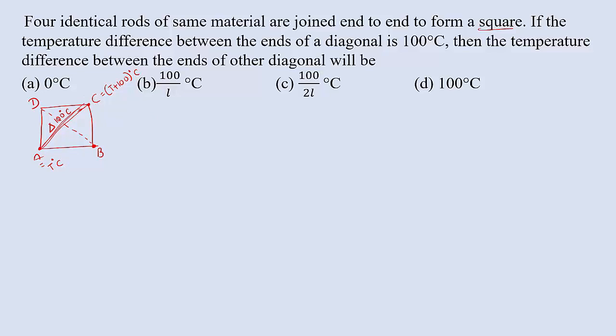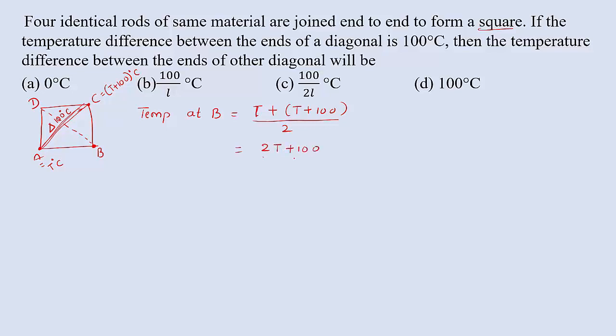Temperature at C is T plus 100 degrees Celsius. So the temperature at B is the mean of A and C. So we can easily calculate the temperature at B. Temperature at B means the temperature of A, that is T, plus the temperature of C, that is T plus 100, divided by 2. This is the mean value because B is the midpoint of A and C. So now we get 2T plus 100 divided by 2.